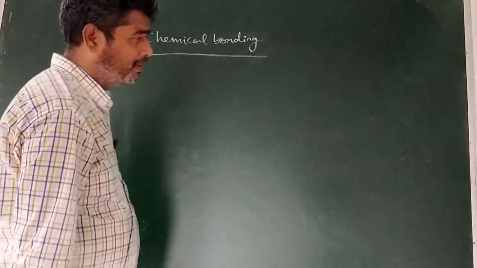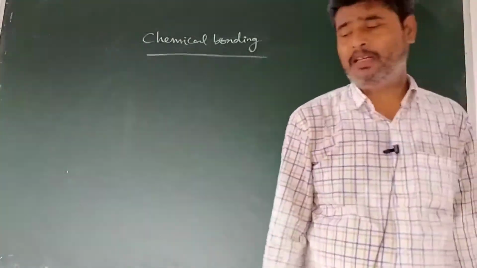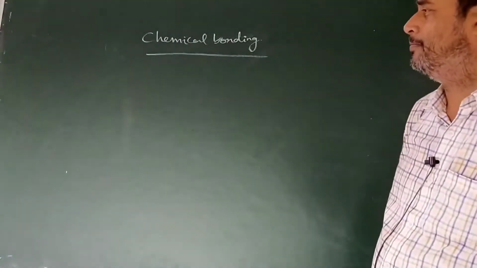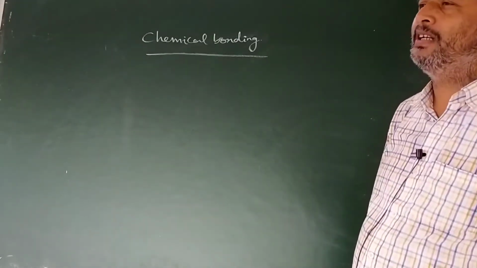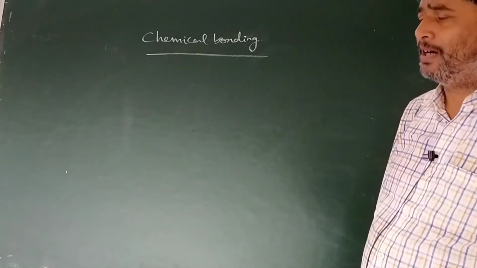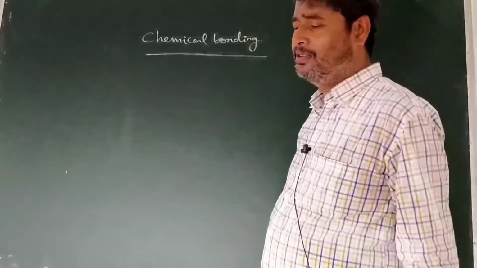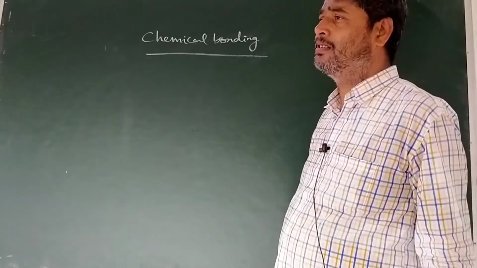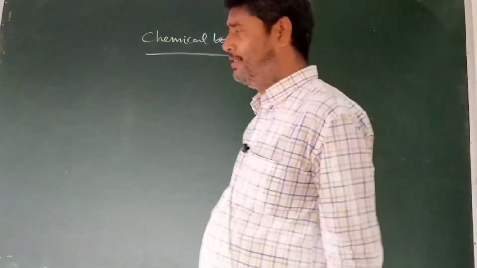Chemical bonds are of several types, out of which we have to study especially the ionic or electrovalent bond, covalent bond, coordinate bond and metallic bond. First of all, we will discuss the ionic or electrovalent bond.